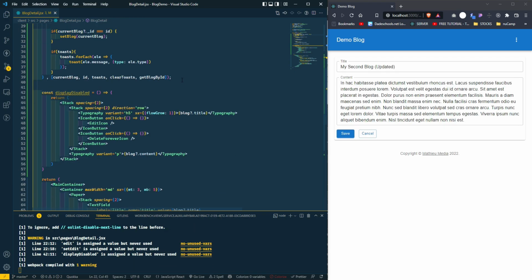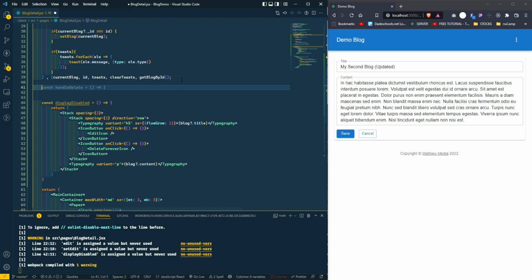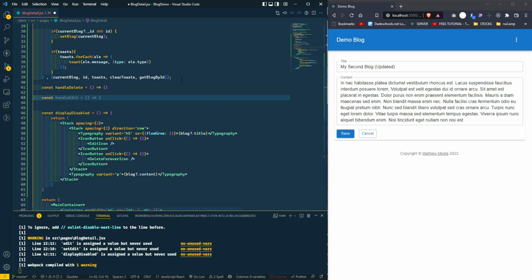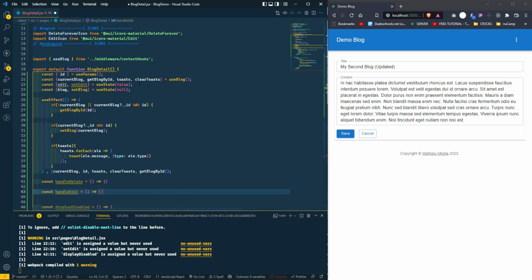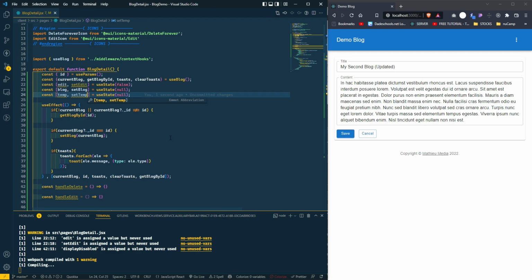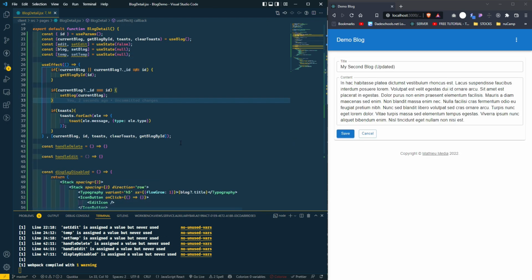Something else that we need to add is the functionality for when we're doing delete and also when we're editing. So const handle delete, and then const handle edit. We also need a temporary blog. So this one's gonna be temp, set temp. I'll explain why we need the temp in a minute.